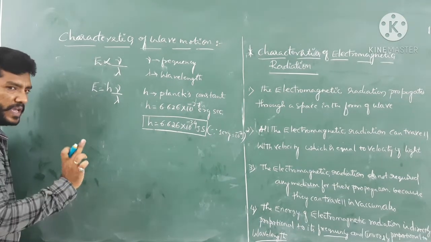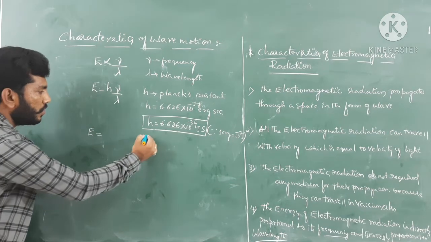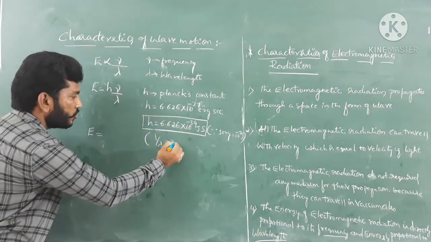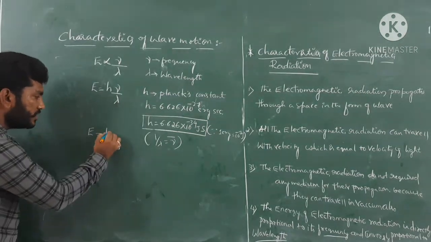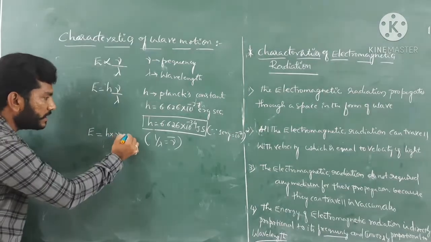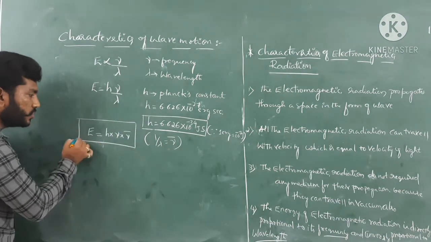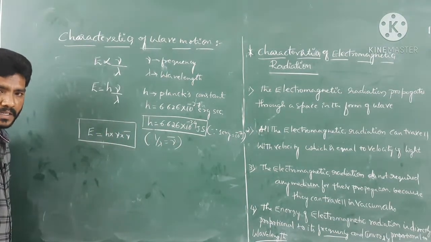And guys, we have to know one more thing here: 1 by lambda equals nu bar. Remember, h is there, nu is there, and 1 by lambda is nothing but nu bar. So E equals h nu bar, isn't it?